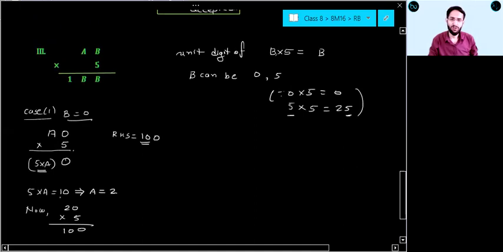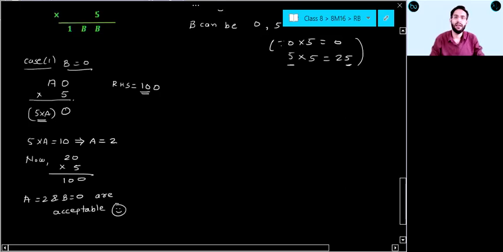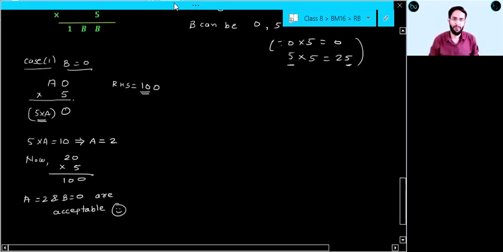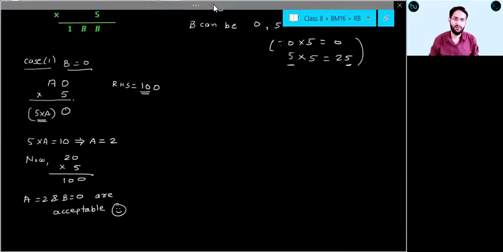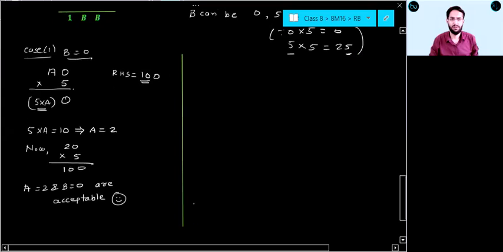Clear? So this first pair is acceptable. A equal to 2 and B equal to 0 are acceptable. Is this clear? You can tell me yes, everyone.